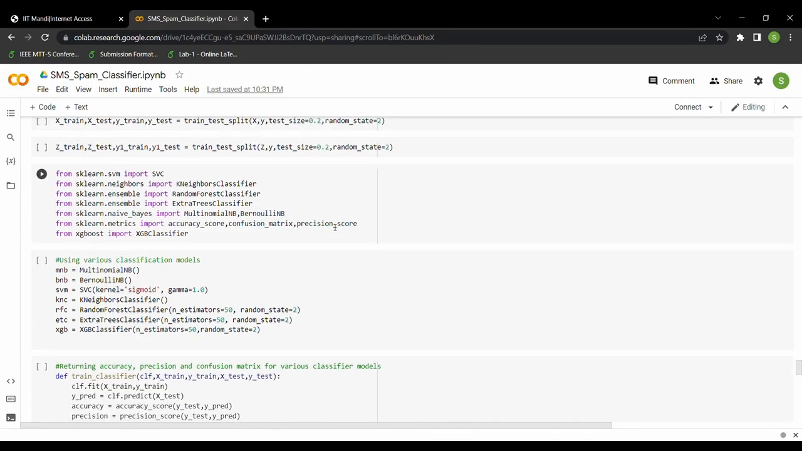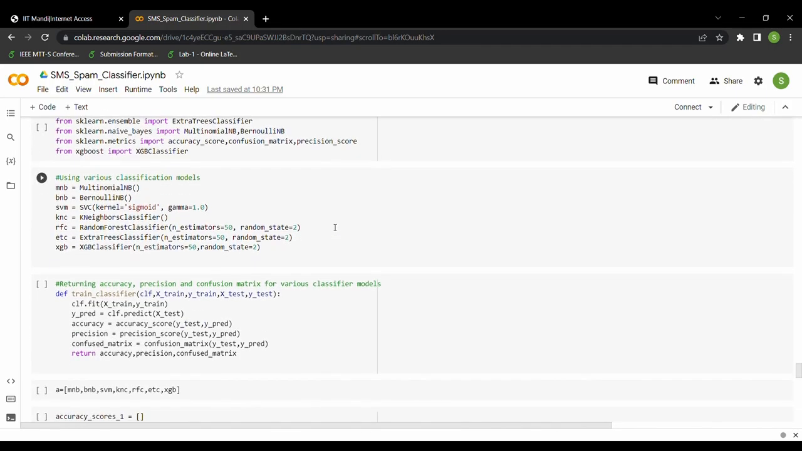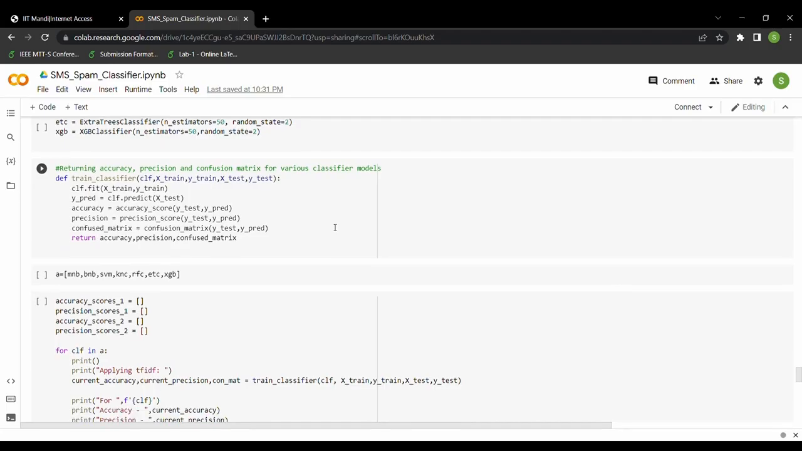We have imported all the classifiers given below, and we have made a module for them. Then we have defined a function. In this function, we use each and every classifier and fit it to the training data. Then we predict the value y using the testing data for the given classifier, and we find the accuracy score, precision score, and the confusion matrix of each classifier.